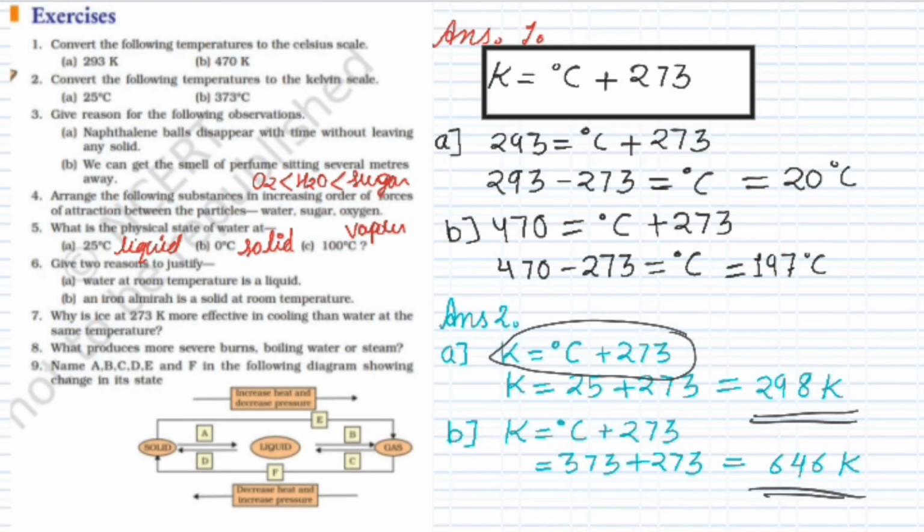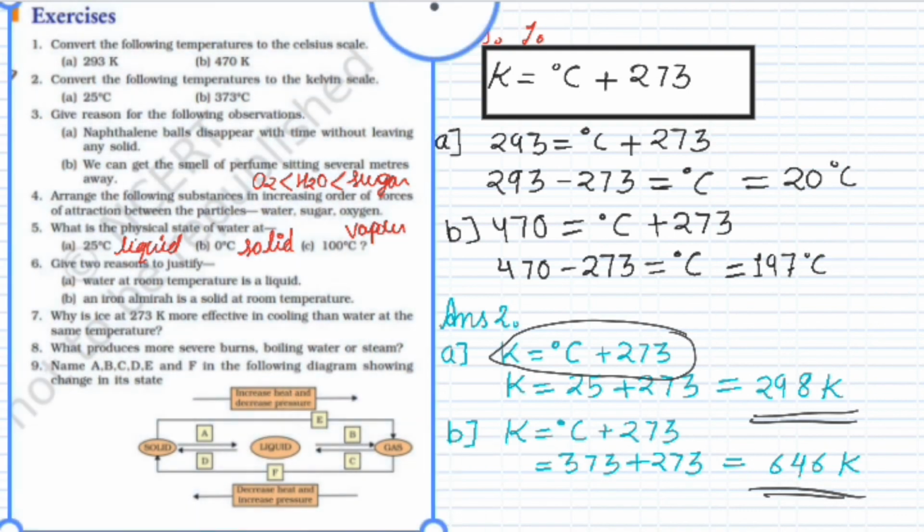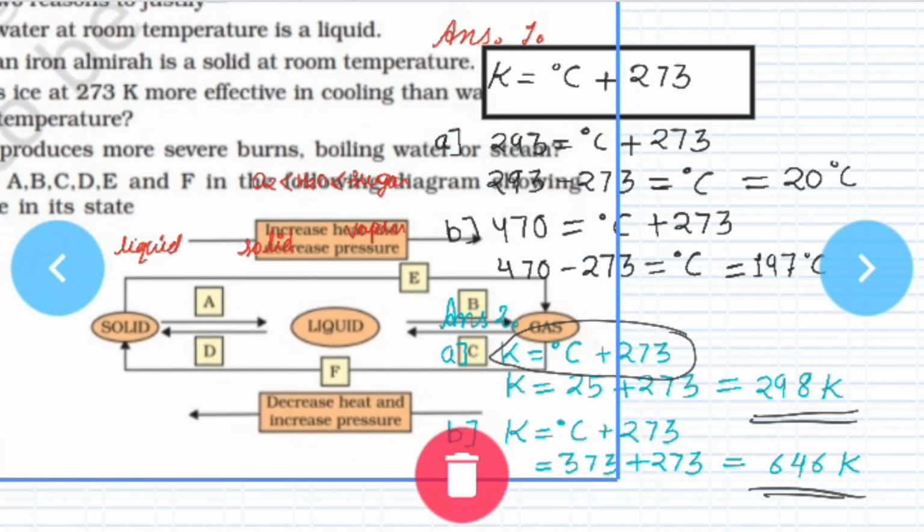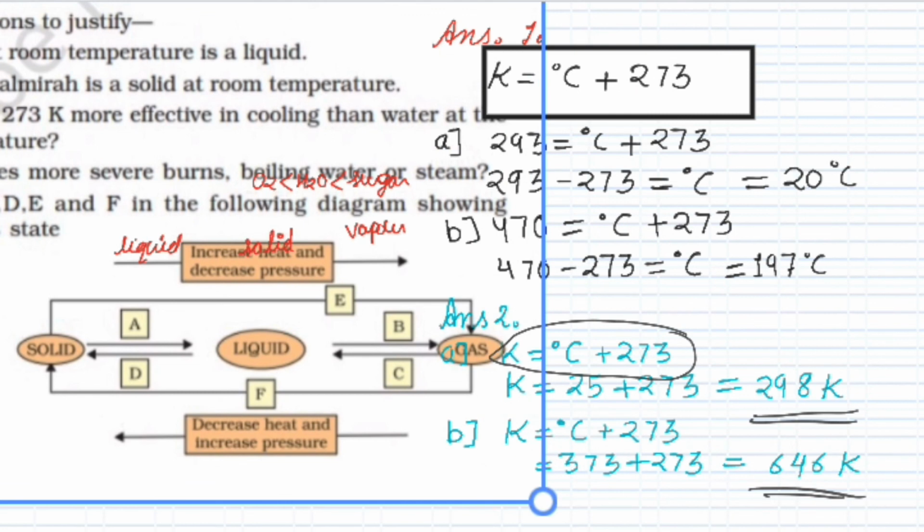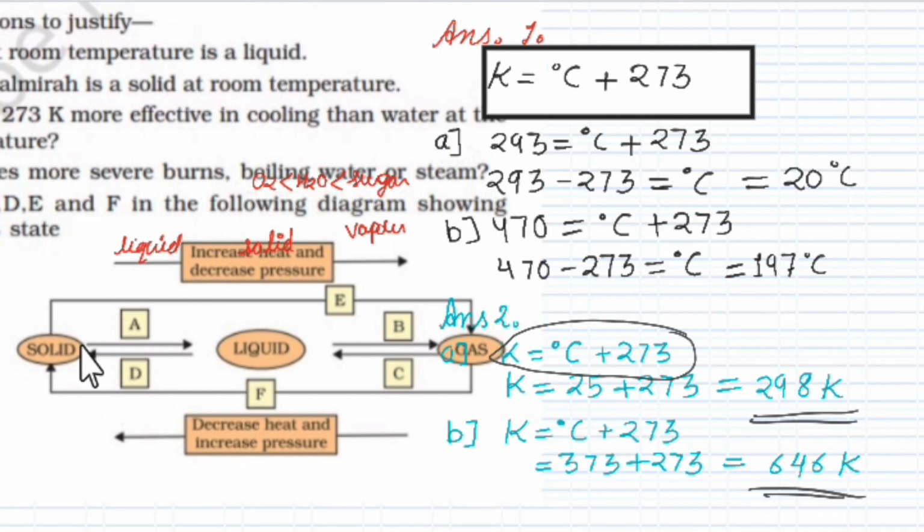Now last question. So it is an easy question. When we convert solid to liquid, these conversions are easy. Solid to liquid, A, you will write melting or fusion. B, liquid to gas, this is vaporization.